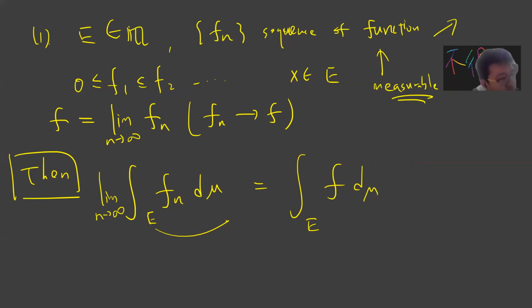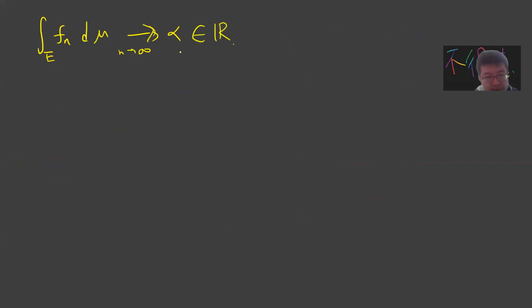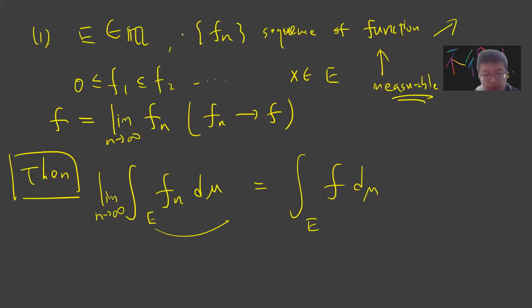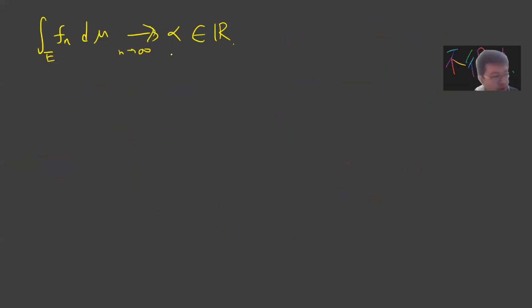Okay, so let's see the proof. Let's define the integral of f_n d mu, as n goes to infinity, to converge to some alpha, which belongs to the real numbers. Obviously, if alpha is infinity, then both sides will be infinity, so we can further assume that alpha is finite.